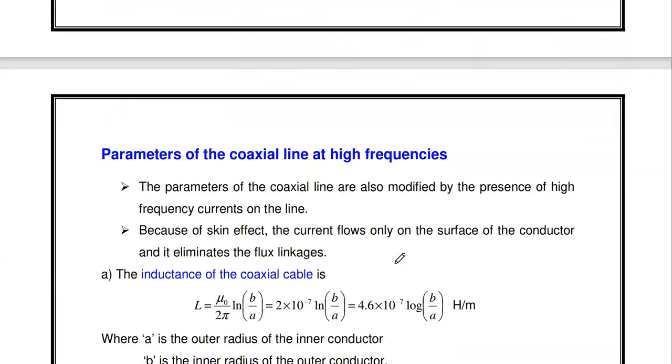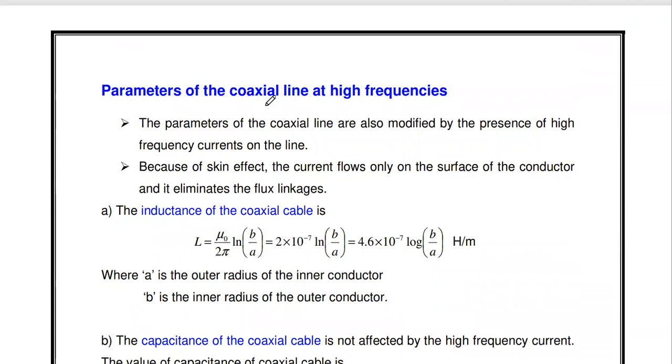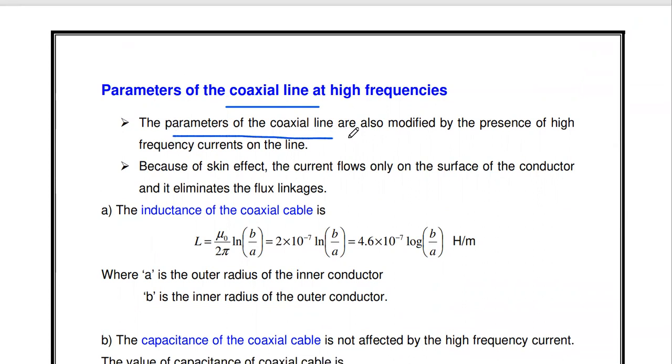Okay, then the next transmission line used to carry high frequency is the coaxial cable. So we are going to discuss the parameters of coaxial cable. Similar to the open wire line, the parameters of the coaxial cable are also modified due to the presence of high frequency currents on the line.